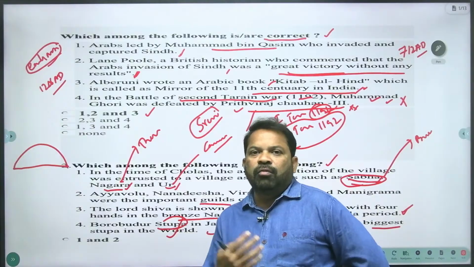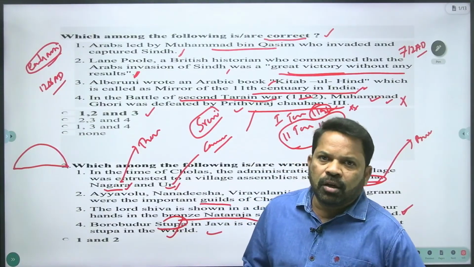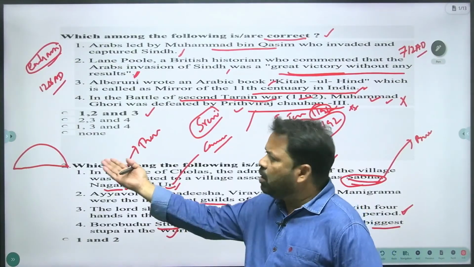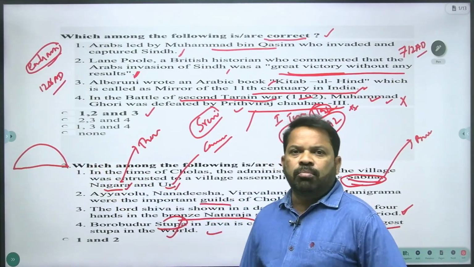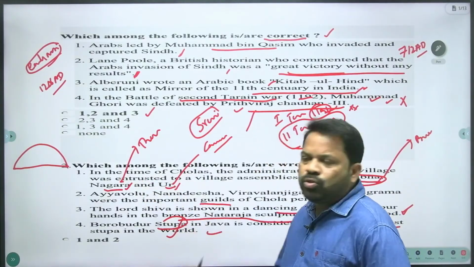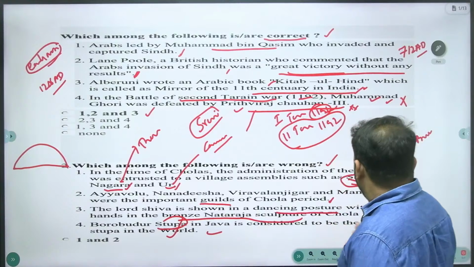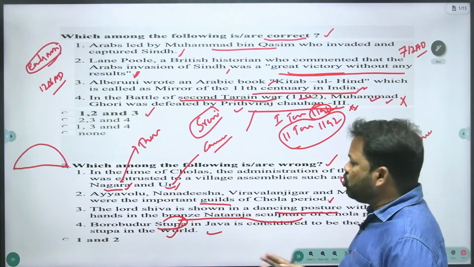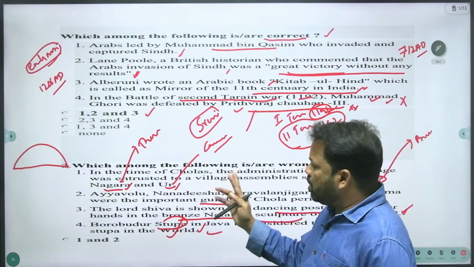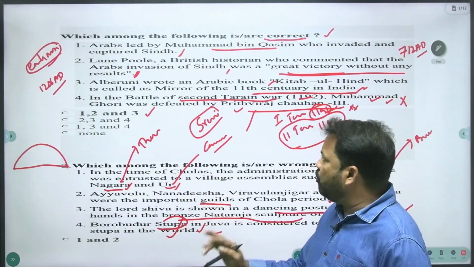We might have heard about the Sanchi Stupa and Amaravati Stupa. Stupa was a half-dome structure built on the relics of Buddha and the Buddhist monks. And Borobudur stupa is the largest, or biggest, stupa in the world. This statement is also right. The first statement right, second right, third right, and fourth right.